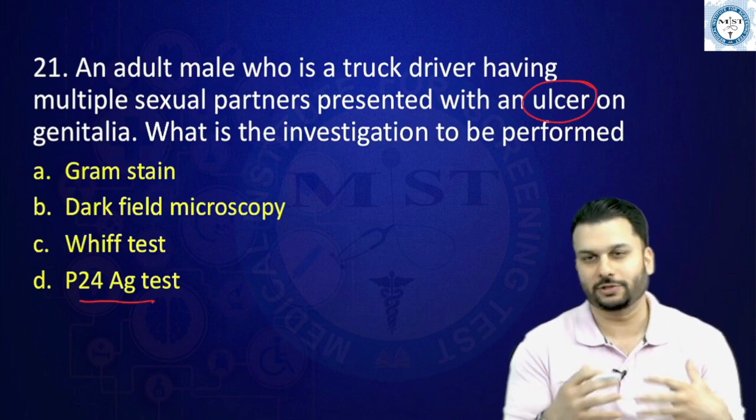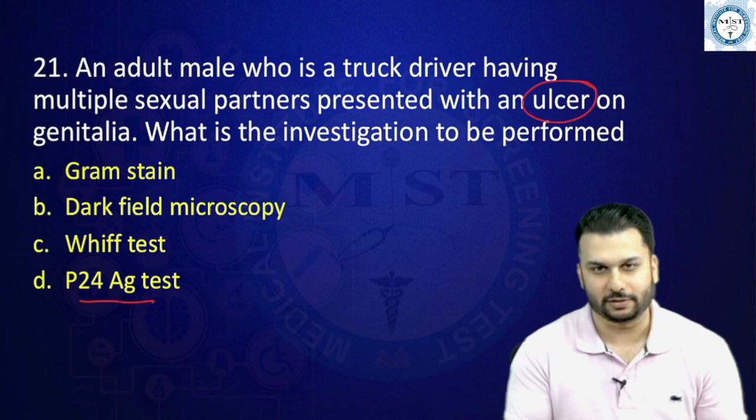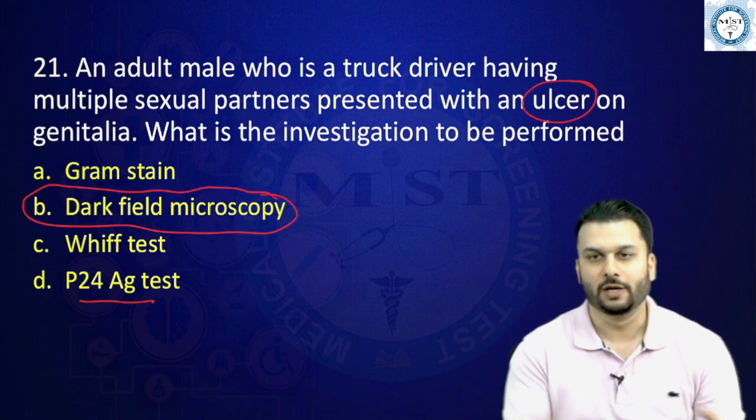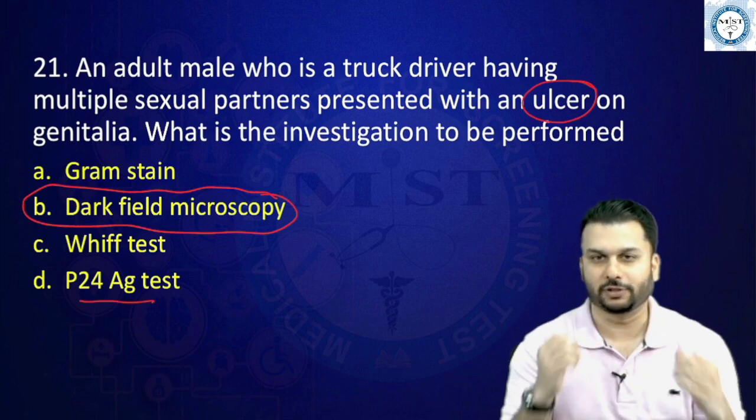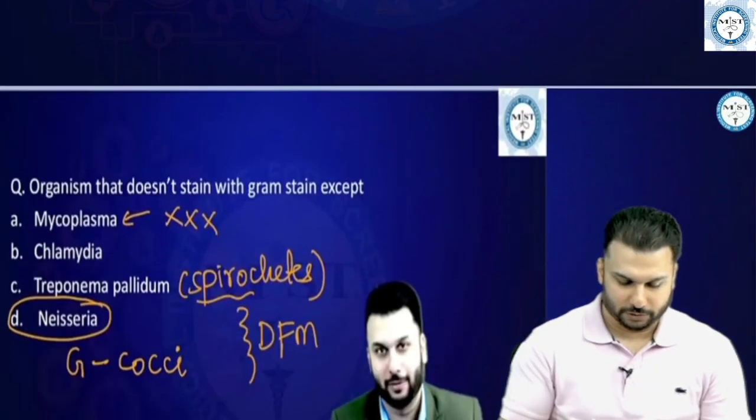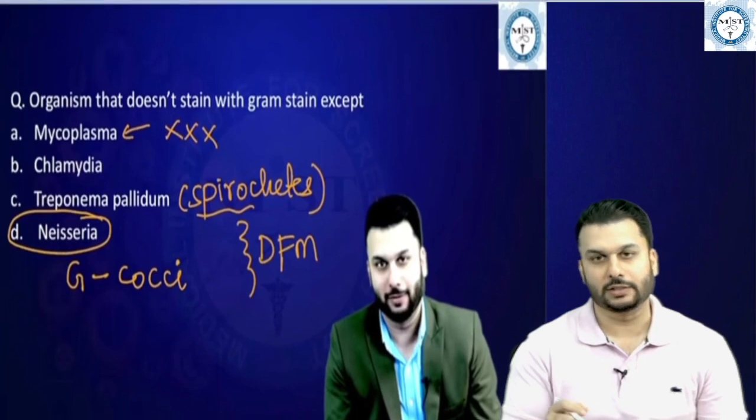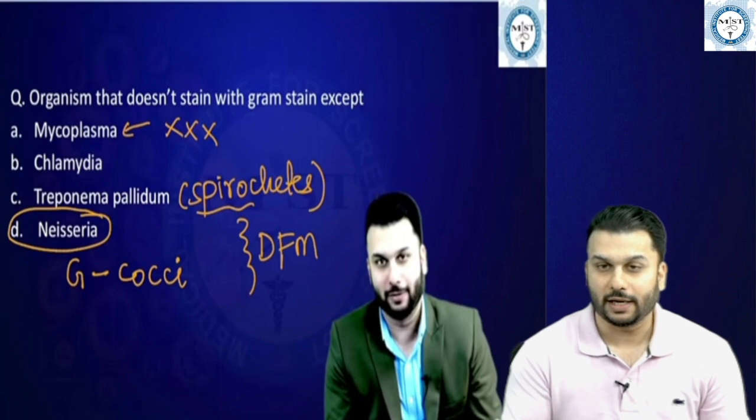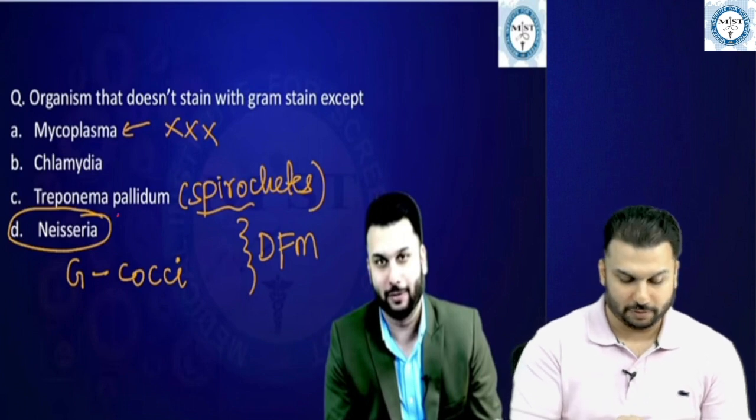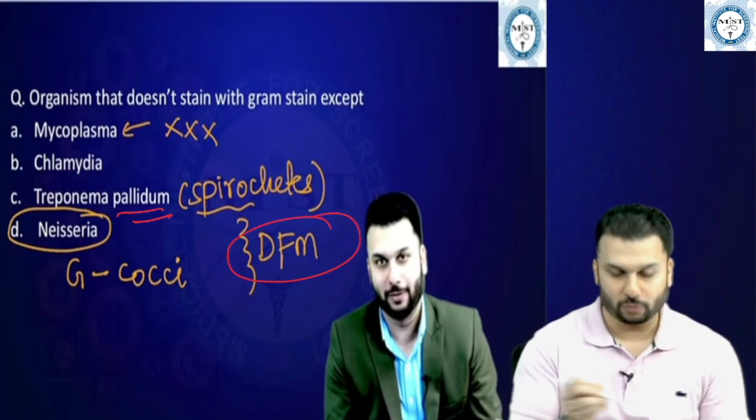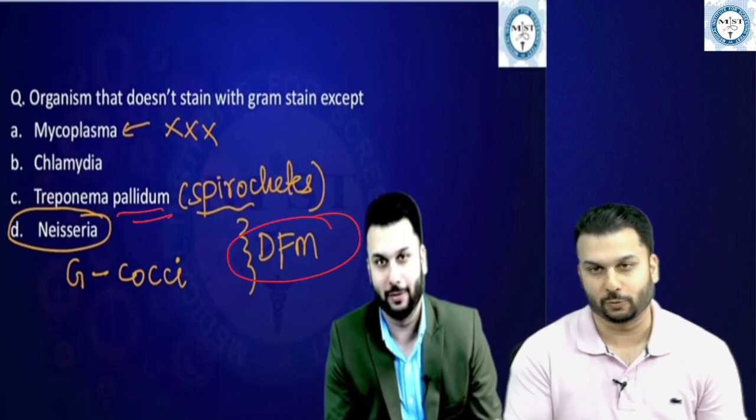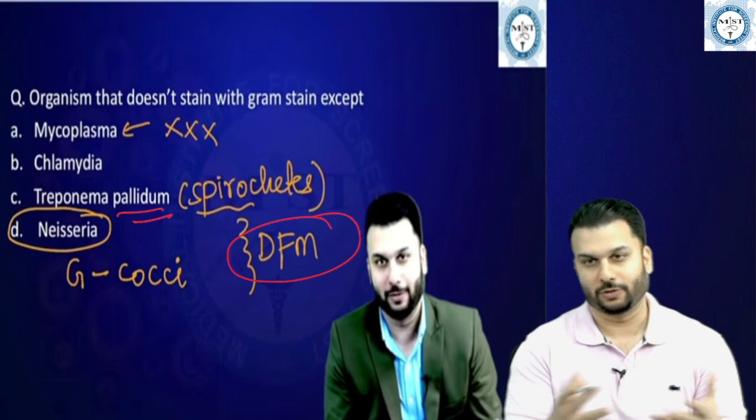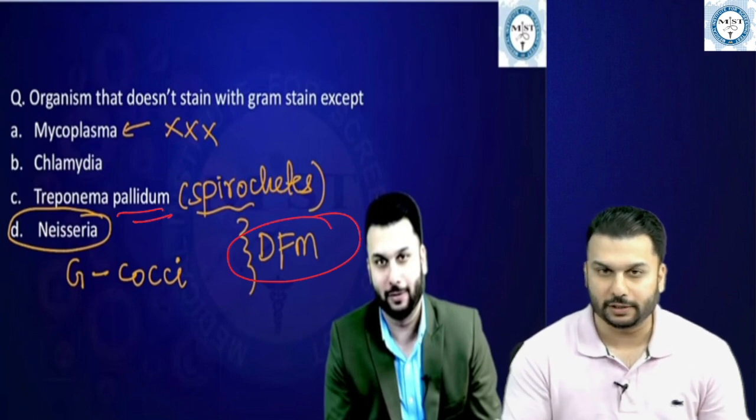Gram stain cannot directly tell you which is the STD, right? So the best answer for this has to be dark field microscopy, because of the ulcer, since we were thinking syphilis in this person. I did a whole discussion on the STDs. I had told you STDs would be asked. Anyway, Treponema pallidum, we talked about it, where I told you we have to do dark field microscopy, as you cannot do gram staining for this organism. So again, this time we were very lucky, I would say.